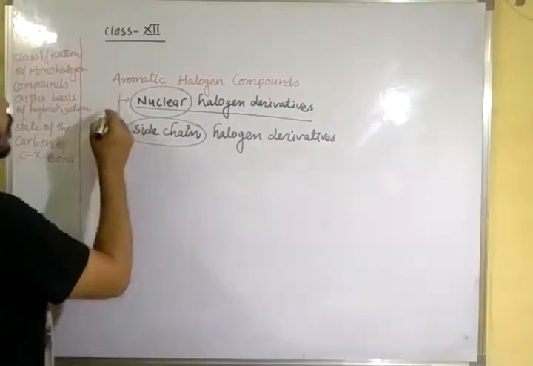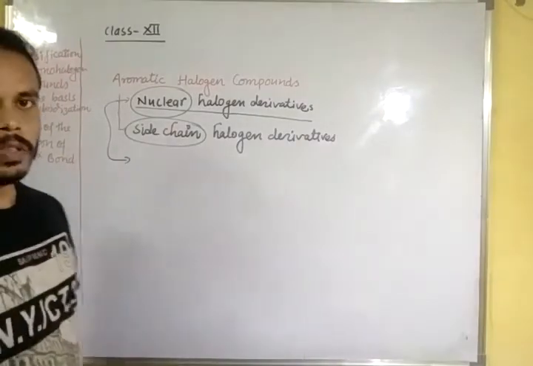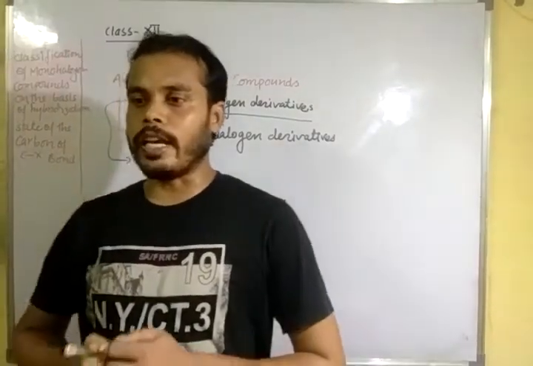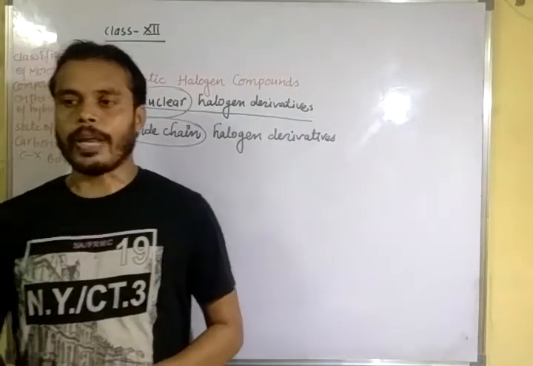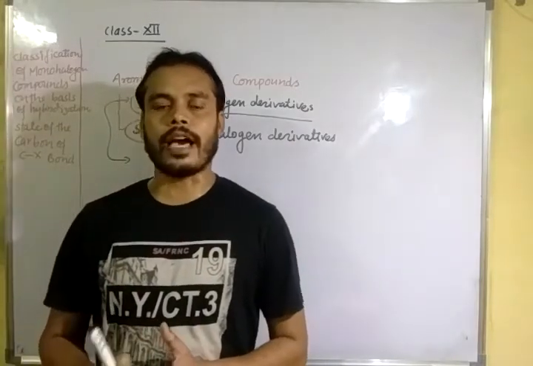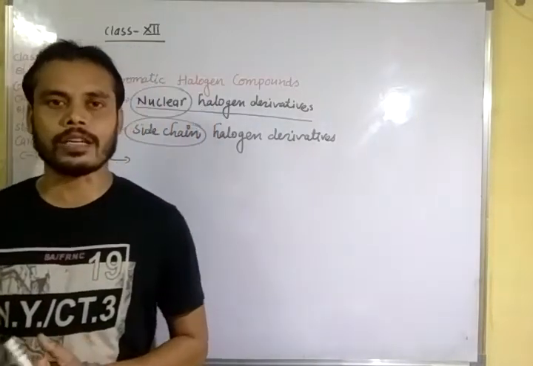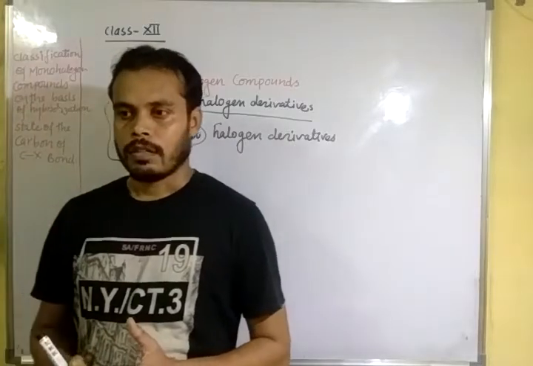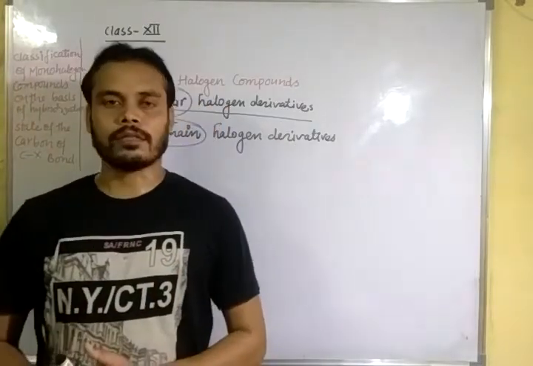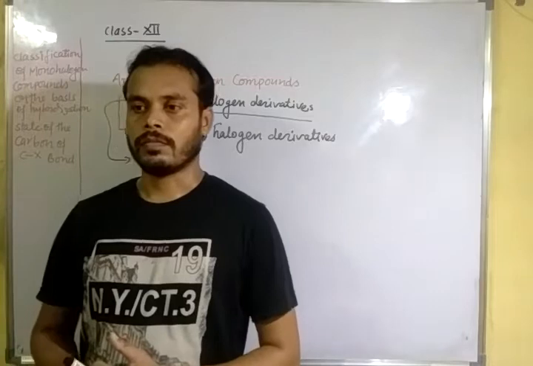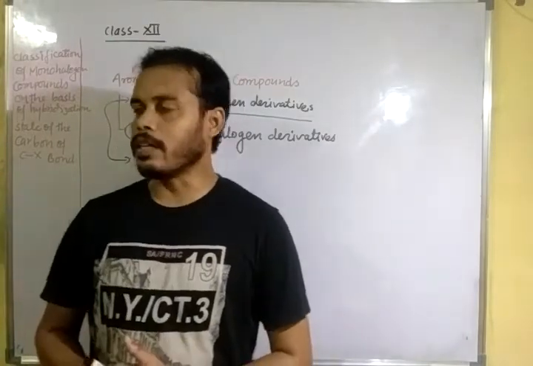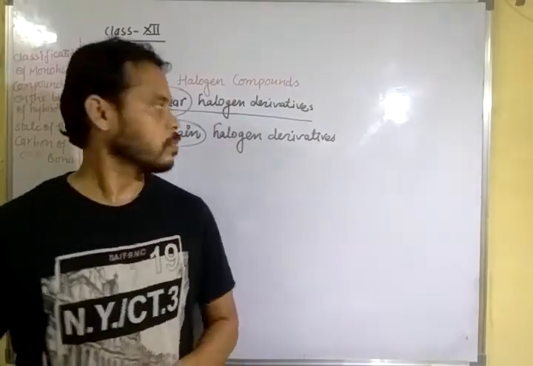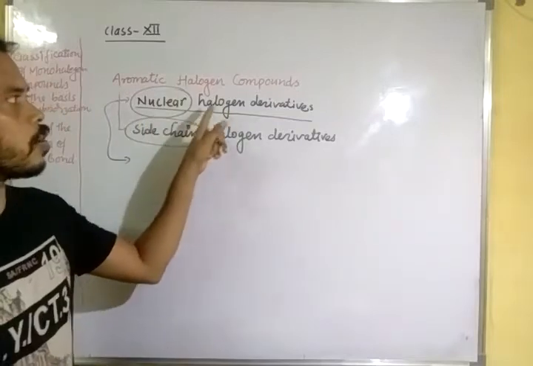In nuclear halogen derivatives, when a hydrogen atom directly attached to the benzene ring is replaced by a halogen atom, the derivative obtained is called nuclear halogen derivative.